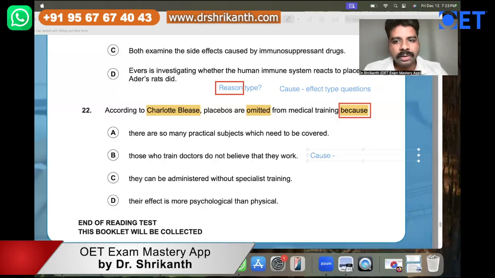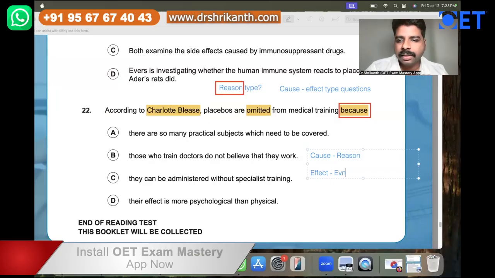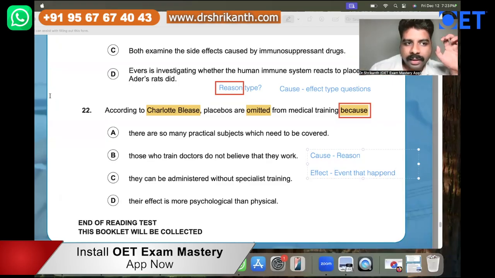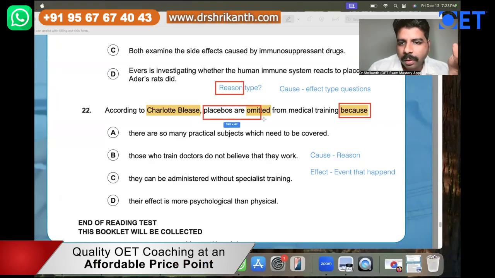See, because basically means cause, that is reason, right? What is the meaning of an effect? Effect basically means an event that happened. So what is the event that has happened over here? In this particular question, the event that has happened is placebos are omitted from medical training, right?